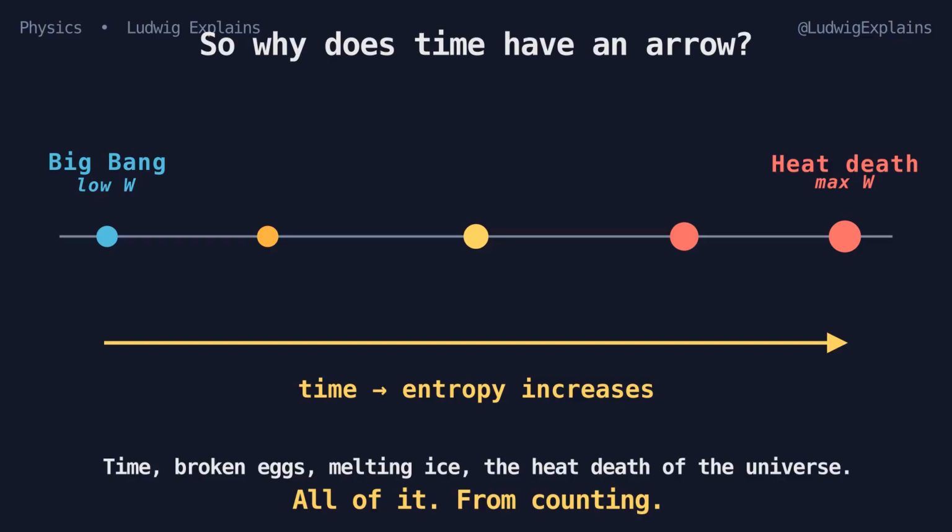Because the universe started in a freakishly improbable, freakishly low W state. The Big Bang was the most ordered moment in history, and there's been nowhere to go but up. The arrow of time is the gradient of entropy. The reason your coffee cup never reassembles isn't that physics forbids it. It's that the number of microstates that look like a cup is unimaginably smaller than the number that look like a puddle. Time, broken eggs, melting ice, the heat death of the universe, all of it, from counting.